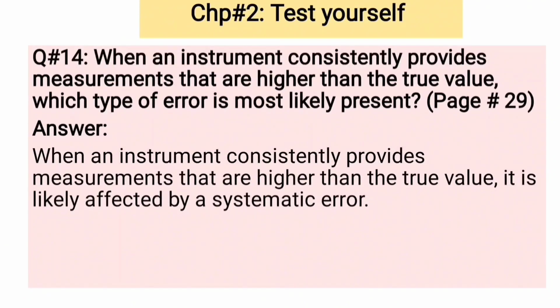Question number 14. When an instrument consistently provides measurements that are higher than the true value, which type of error is most likely present? The answer is when an instrument consistently provides measurements that are higher than the true value, it is likely affected by a systematic error. Systematic error can occur when there is a flaw in an instrument.